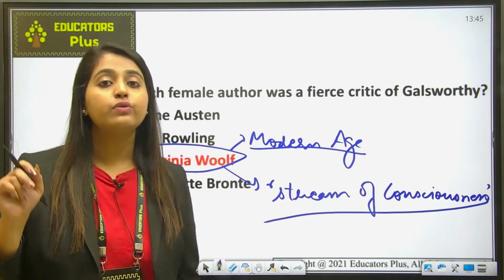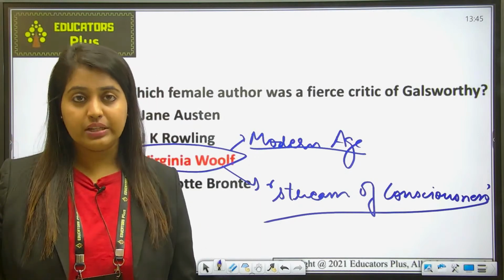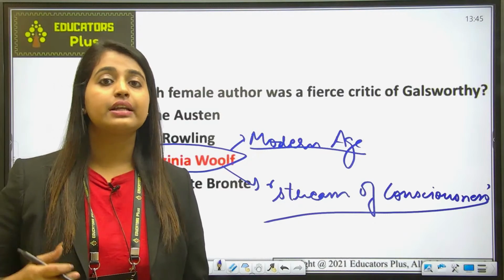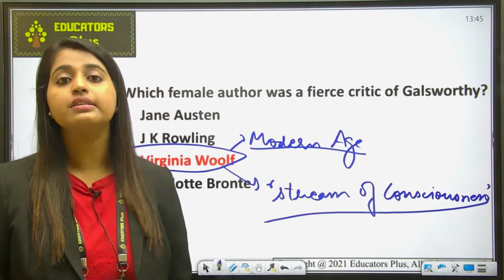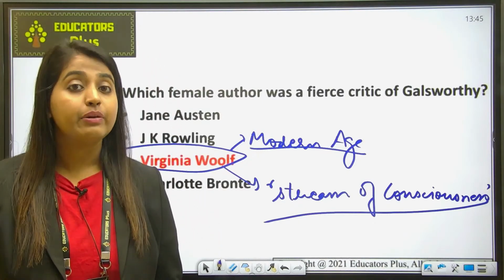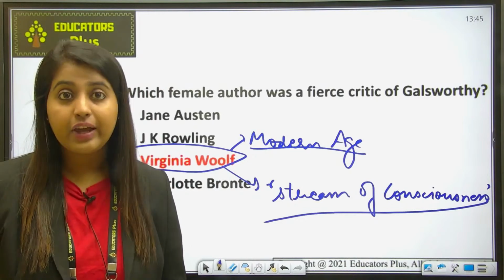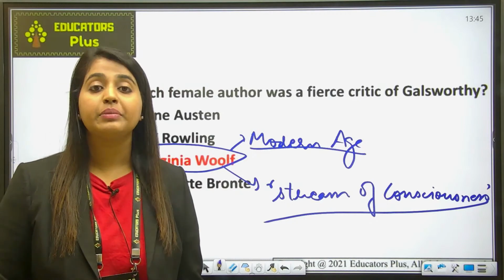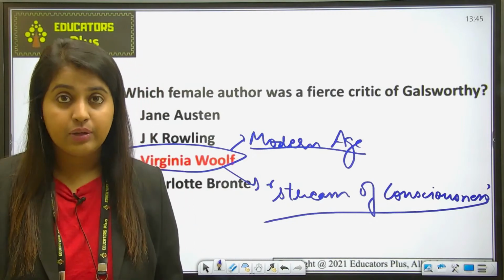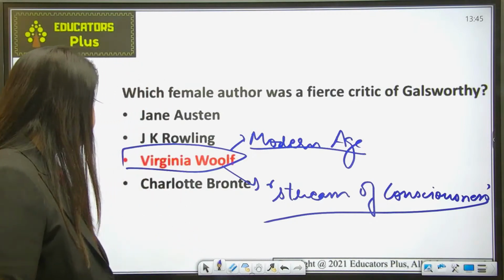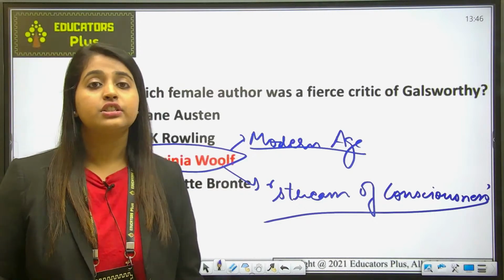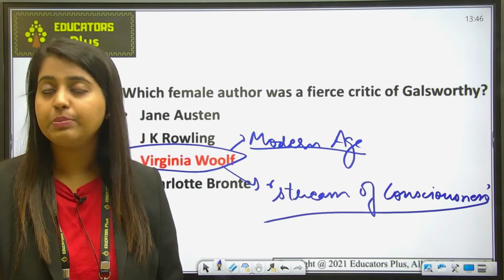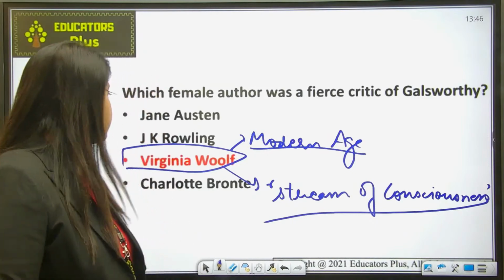Also, Virginia Woolf was a famous female novelist, and she is remembered as one of the boldest modernist classic writers who actually raised the question of why women cannot be independent. Okay, A Room of One's Own. So in that she raised the question of why women can't be independent. Okay, and also Jane Austen. Talking about Jane Austen, Jane Austen was also a very popular novelist who wrote 6 full-length novels, and she belonged to the Romantic age.